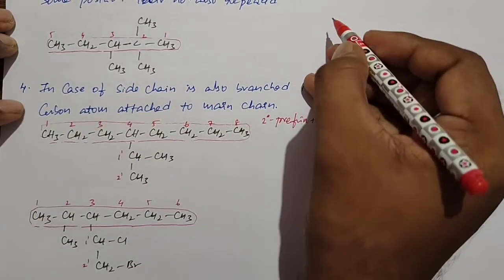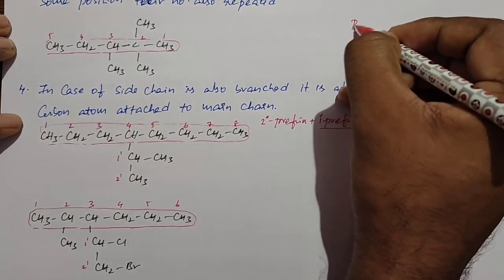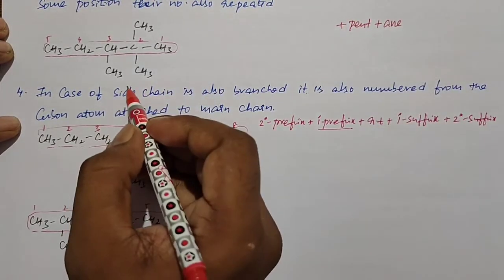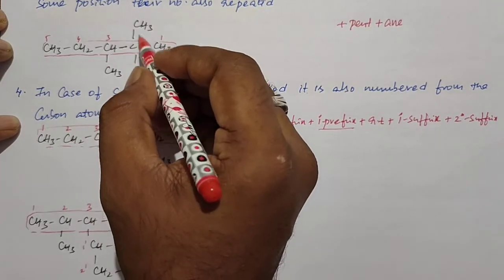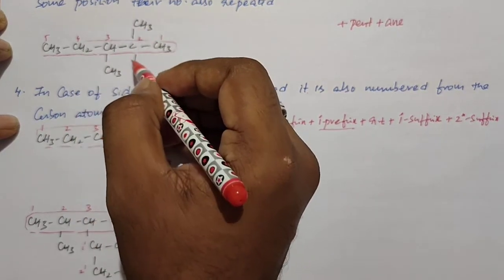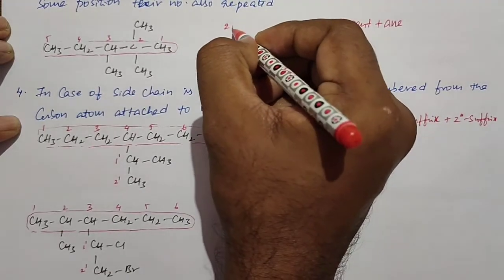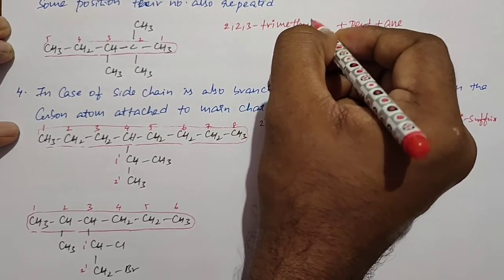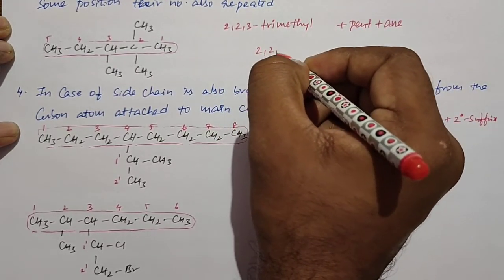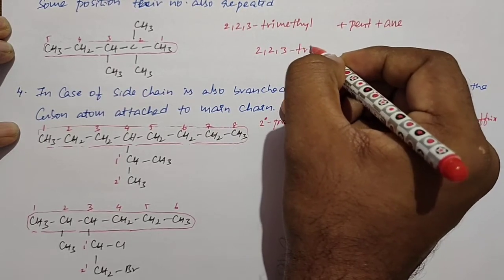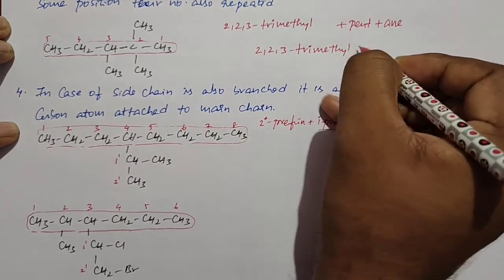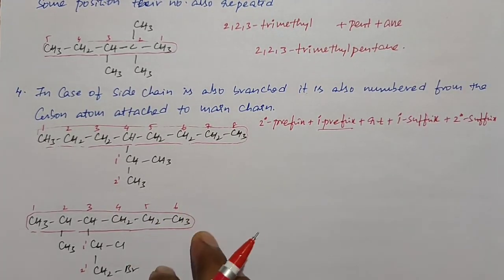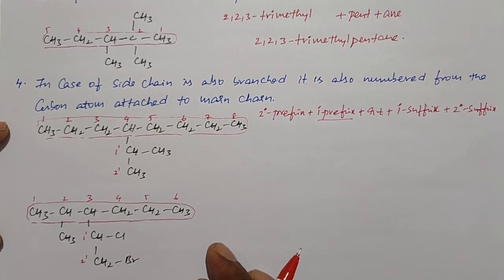Okay, and next one, the next example. So here the root word is pent, and primary suffix is "-ane", secondary suffix absent, primary prefix absent, secondary prefix is methyl. The methyl present at second carbon, third carbon. Totally we have 3 methyl groups. Then the prefix is 2,2,3 trimethyl. Then the name of the compound is 2,2,3-trimethylpentane.